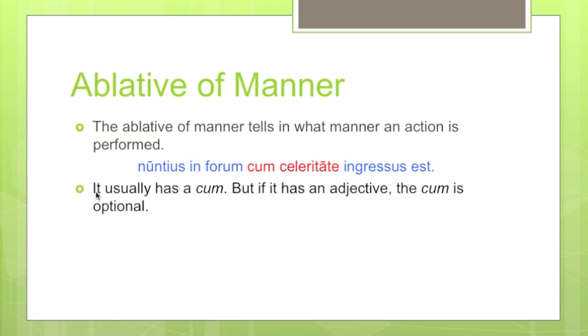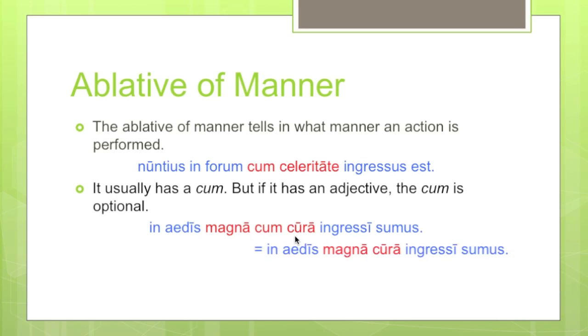This sort of ablative, the ablative of manner, usually has a cum, but if it has an adjective, the cum is optional. So we can say, in aedis magna cum cura ingressi sumus, we entered into the house with great care, with a cum, where magna cura is an ablative of manner, with great care. Or we can simply say, in aedis magna cura ingressi sumus, we entered into the house with great care. Both of these are correct because you have an adjective magna here. If there's no adjective, you must use the word cum. If you have an adjective, the cum is optional.